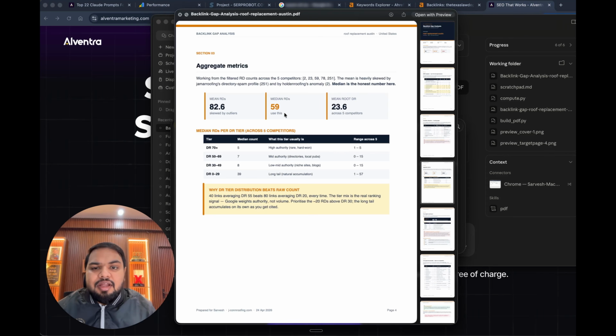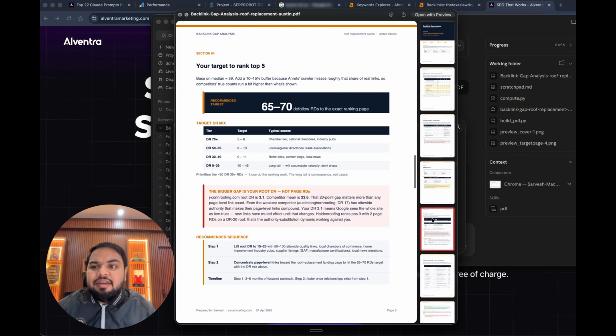But let's get back to how this report was generated. And then you can see here it will also give us our target to rank in the top 5, which is very crucial, because generally with most of these AI tools, if you go to ChatGPT for example, and simply ask how to rank for a car accident attorney in Texas or roof replacement in Austin, it will give you very generic advice that you should get high quality backlinks. But how many high quality backlinks? All of this data here, because we have connected Ahrefs, Moz, or if you are giving SEMrush Chrome access through Chrome for Claude Cowork,